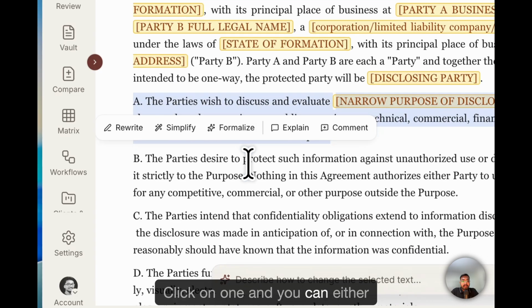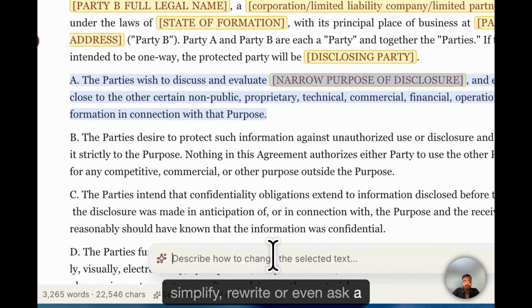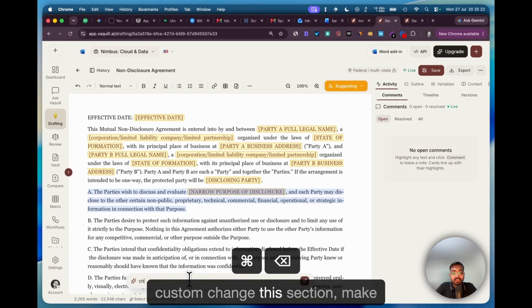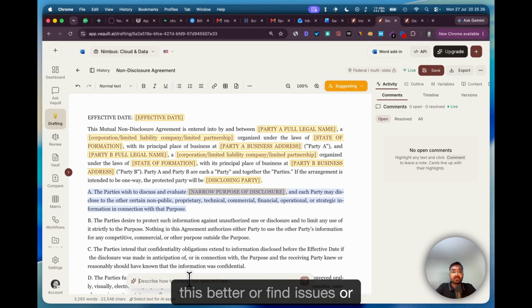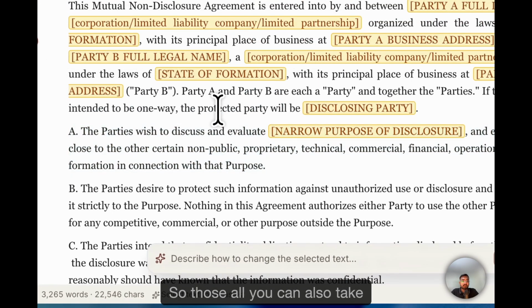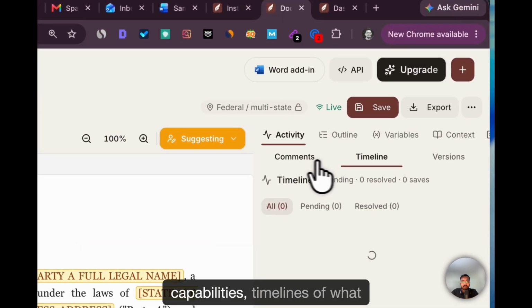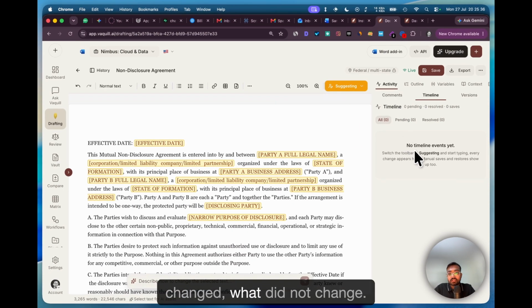Click on one and you can either comment, explain, formalize, simplify, rewrite, or even ask for a custom change: make this section better, or find issues or compliance issues with it. We also give you commenting capabilities and timelines of what changed and what did not change.